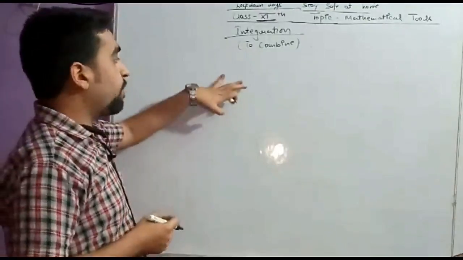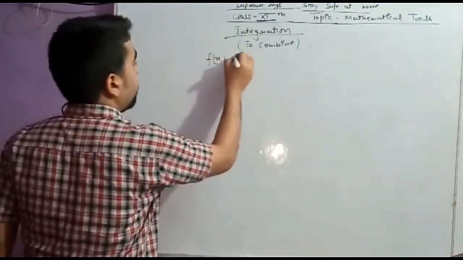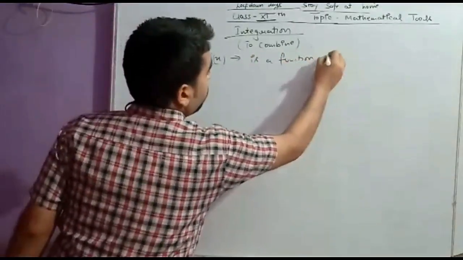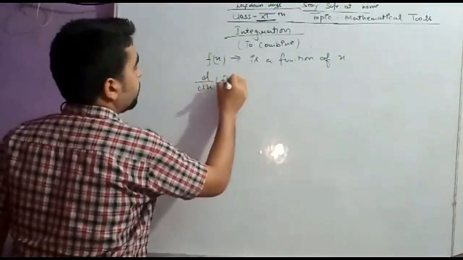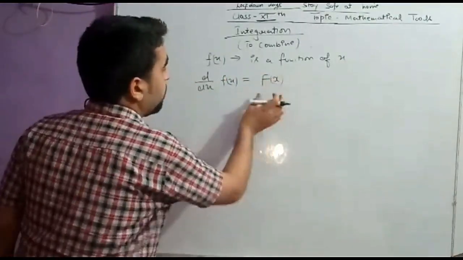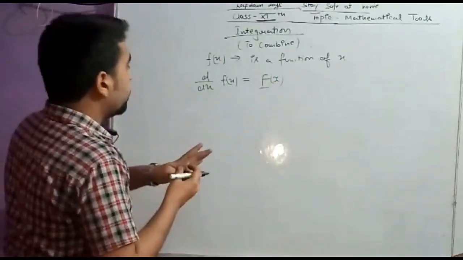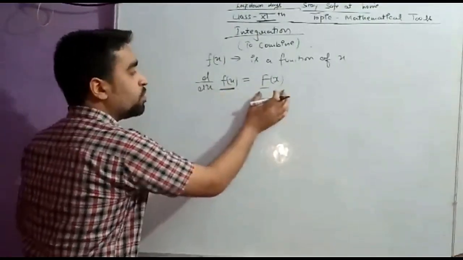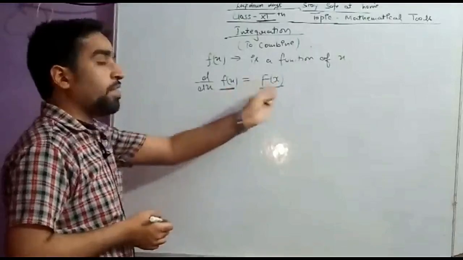I can give you one example, by which you can understand this. For example, suppose f(x) is a function of x. Now suppose, students, we know that when we differentiate f(x), we get F(x). Here I have written capital F(x), so don't be confused by it. Now, the differentiation of f(x) is F(x). Then how can we calculate f(x) by using F(x)? Is there any method by which we can find the function whose derivative is F(x)?